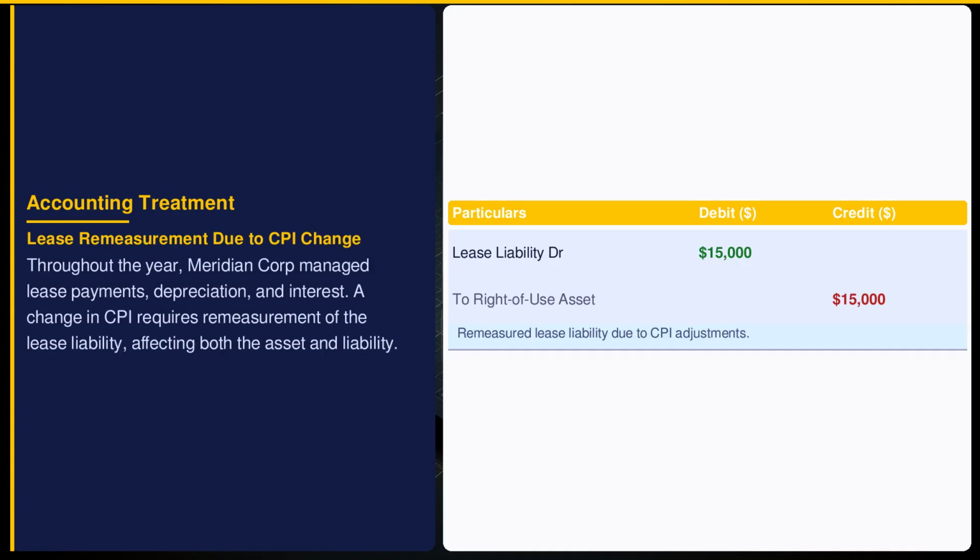With CPI changes, Meridian Corporation remeasures its lease liability, increasing it by $15,000. Indian Accounting Standard mandates such adjustments to reflect economic conditions accurately.